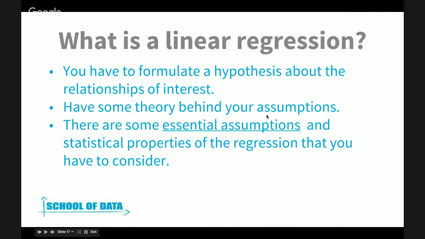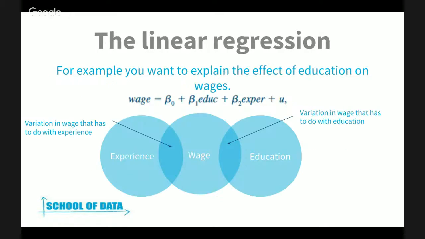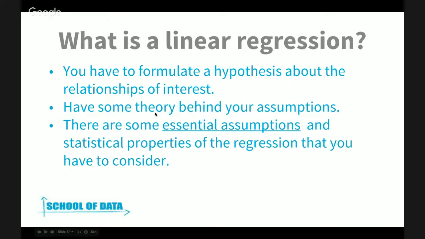For instance, there are a lot of studies and a lot of economic theory that says that if you study more, there should be a positive relationship between education and wages. So you have some theory that supports that you build this equation. And this is really important because you want to prove relationships that make sense. So that's why you have to have some theory behind those assumptions.